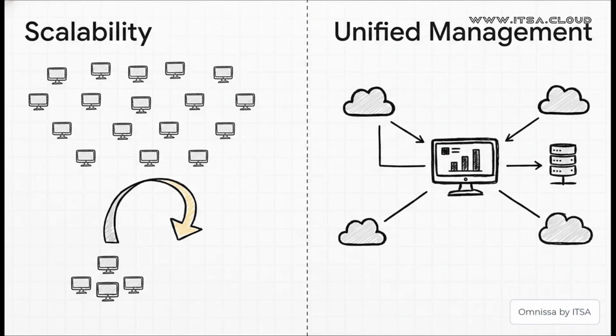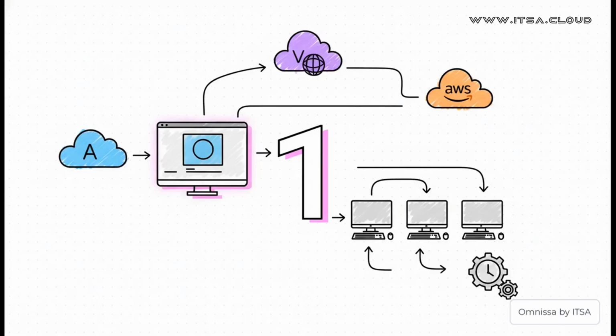Second, and this is the big one for a lot of people, is unified management. And this is what that unified management actually looks like. A single pane of glass. Instead of jumping between your Azure portal, then your vSphere console, then your AWS dashboard, you have one spot, one place to monitor, manage, and automate your entire VDI fleet no matter where in the world it lives. That is a massive game changer for any IT admin.